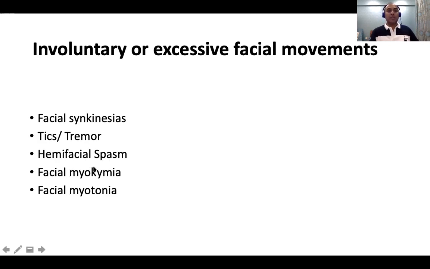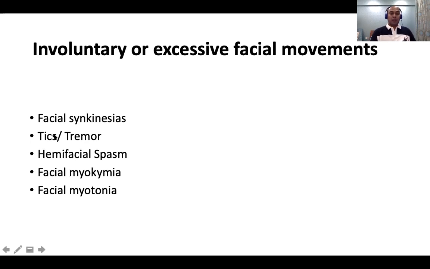And facial myokymia is worm-like movements or shivering movements you can see on the face, which is seen sometimes with the demyelination syndromes. And facial myotonia is stiff syndromes. Now, for me, it's very interesting to look for all abnormal movements and hyperkinetic movements. For a PG, please just be aware that there are certain movements. At least you should be able to understand what facial tics look like. Tics are repetitive movements, blinking, grimacing, non-purposeful movements with urge and a patterned type of movements.